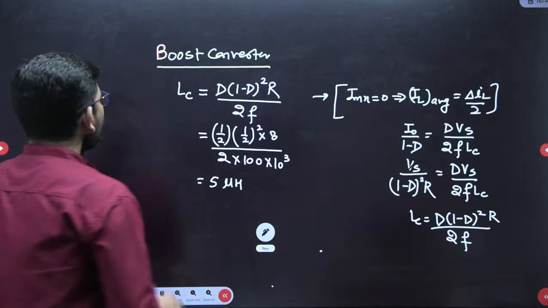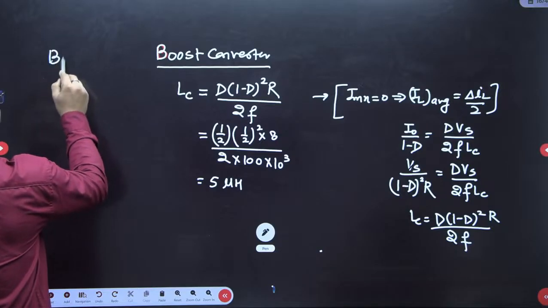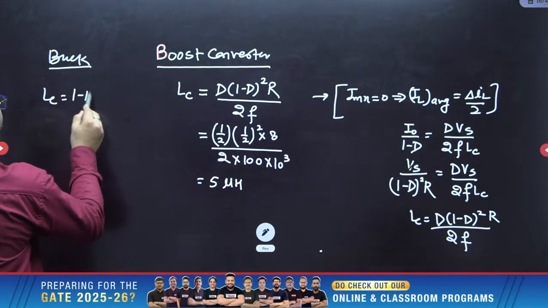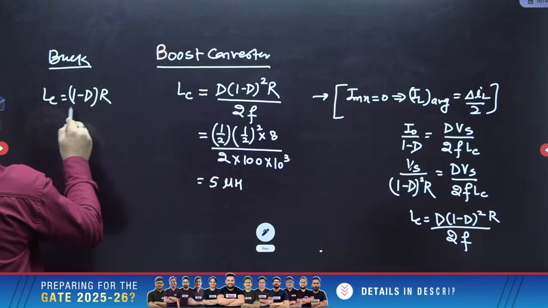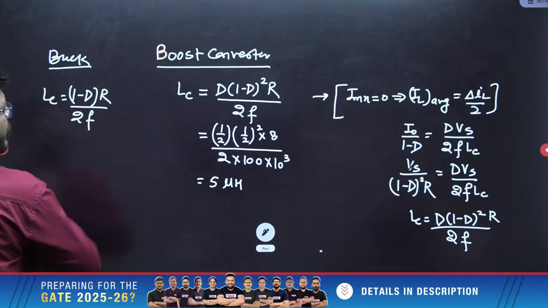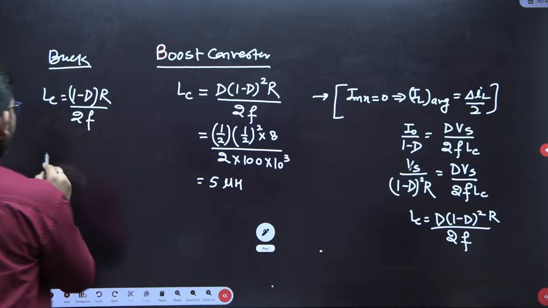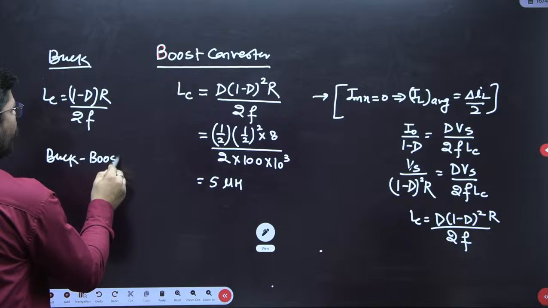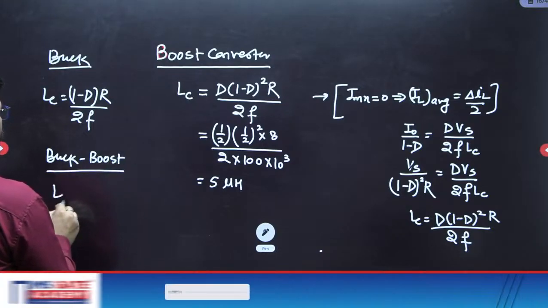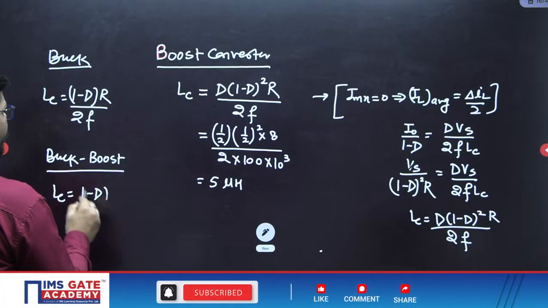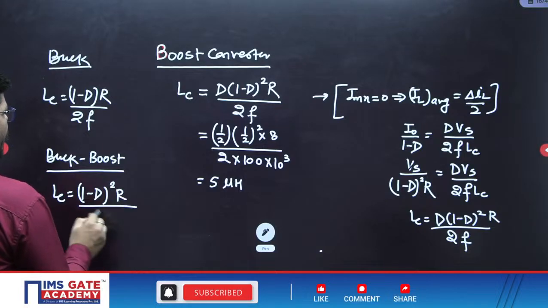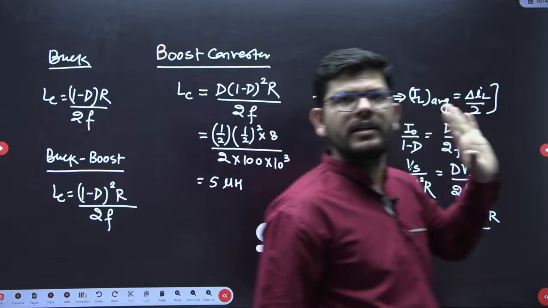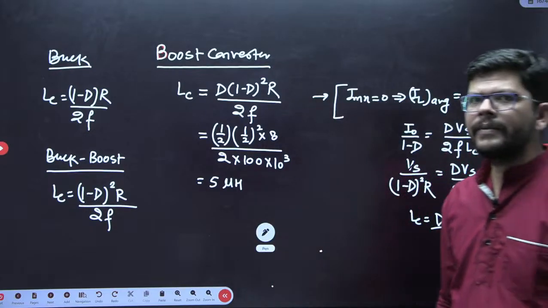If this is a buck converter, then what would have been the formula? LC will be 1 minus D R by 2F, right? If it is buck boost converter, then what would have been the formula? For buck boost converter, it will be 1 minus D square R by 2F. What we have to do? We have to apply the same condition, correct? Right?